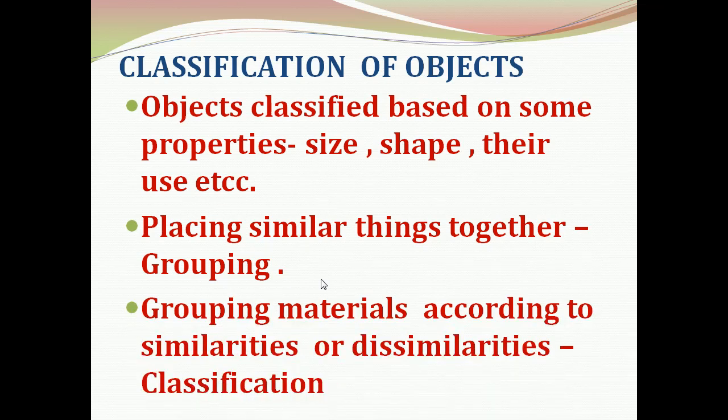Grouping materials according to similarity or dissimilarity is called classification. Grouping means placing similar things together, and classification means grouping the materials according to similarities or dissimilarities.